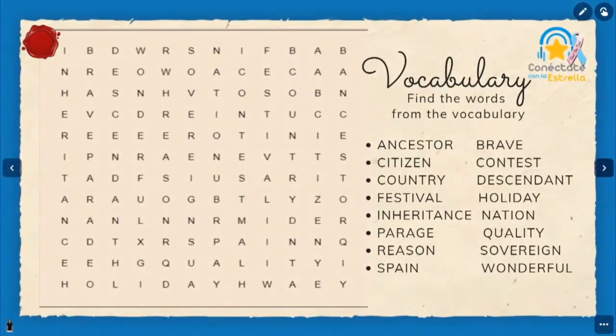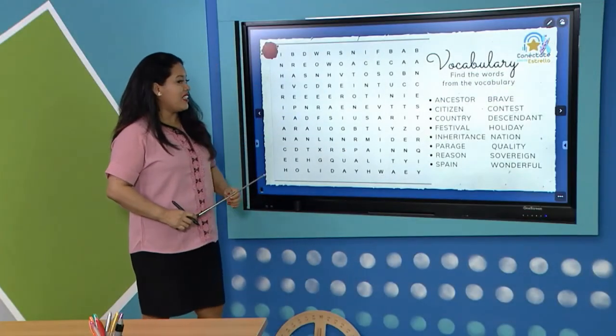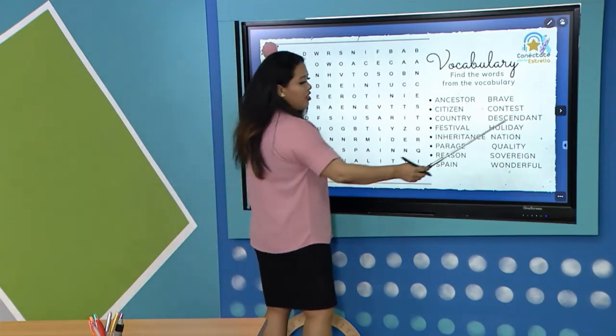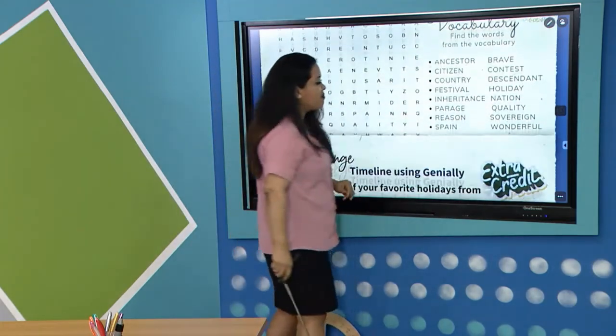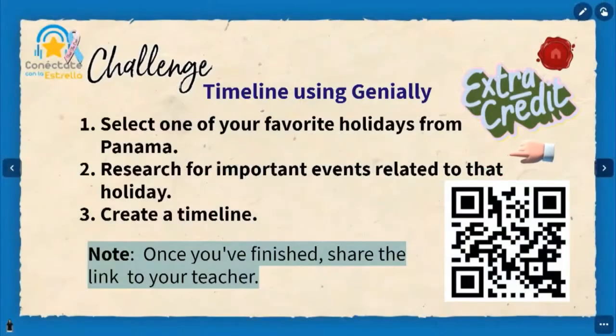Okay, now you have here the list of words that you already looked for in the dictionary. So now you have to look for these words in this letter soup, and then you can send it to your teacher. Okay, guys, look at the challenge. You have to create a timeline using Genially. First, you have to select one of your favorite holidays from Panama. Then you have to research for important events related to that holiday.